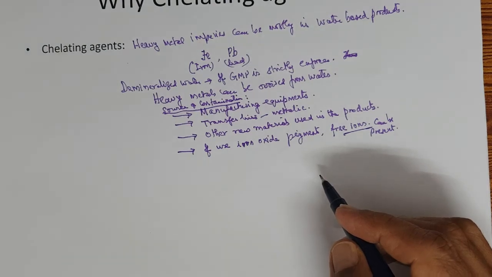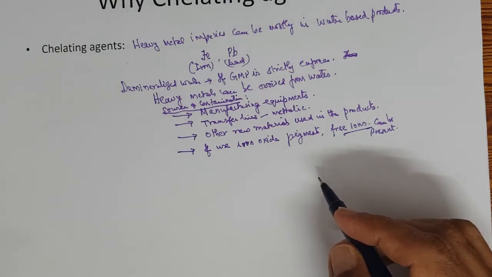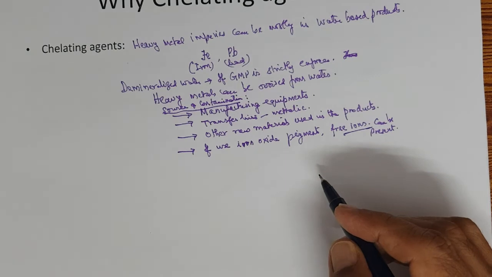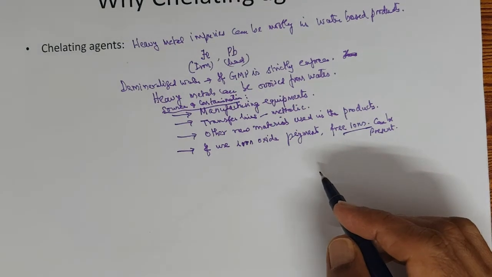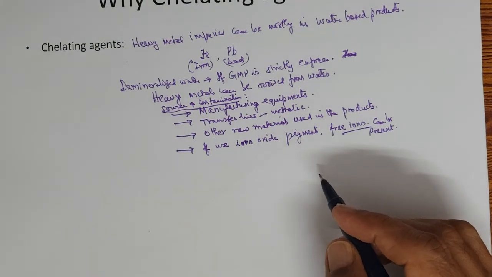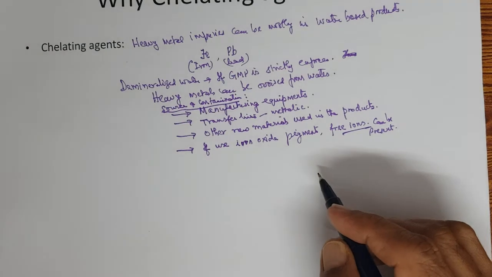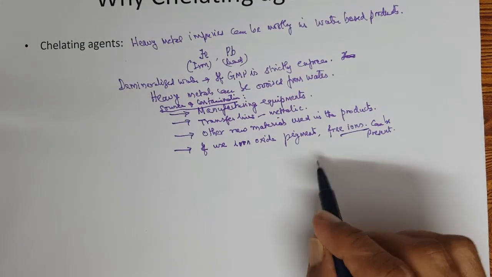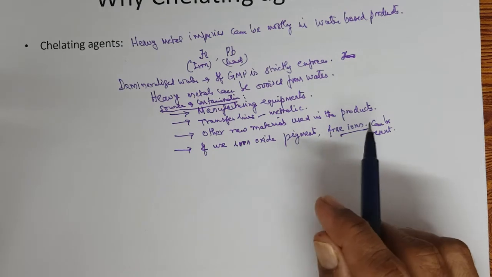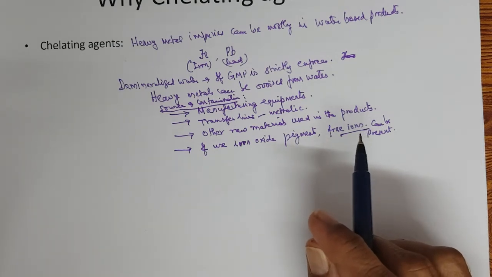But you are continuously using the manufacturing equipment, the transfer lines which are metallic, or the raw materials. Some of the raw materials can contribute, because their manufacturing process itself is very chemical intensive. Ethoxylation, sulfonation, all those things can impart some heavy metal impurities from the equipment they use. So these are the sources of heavy metal contamination, right?